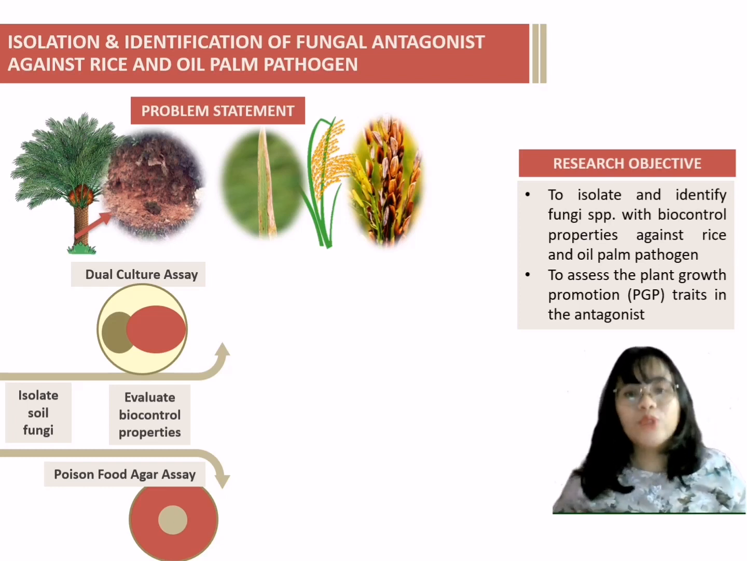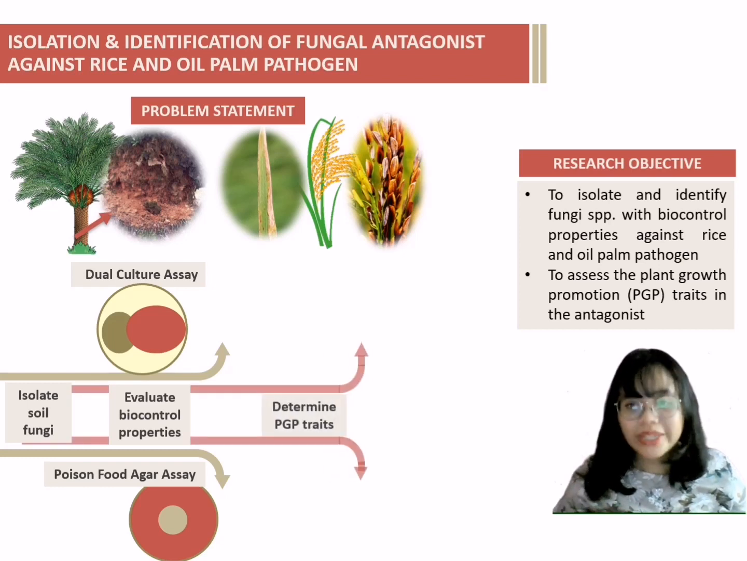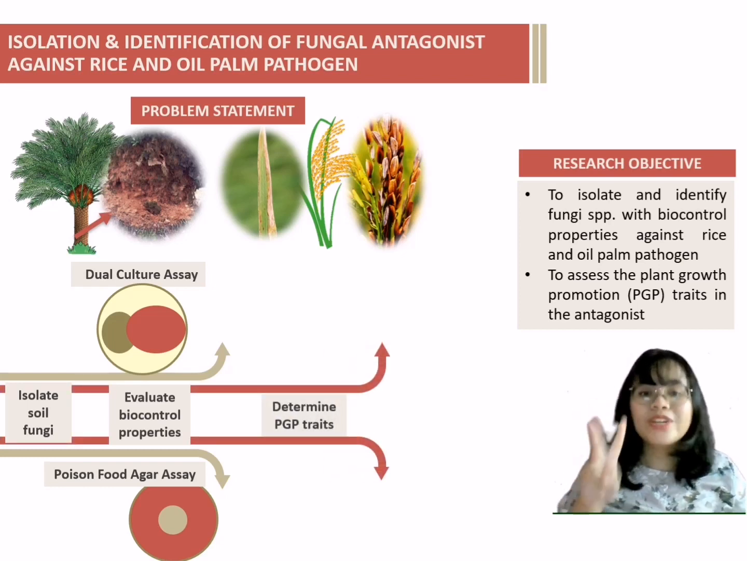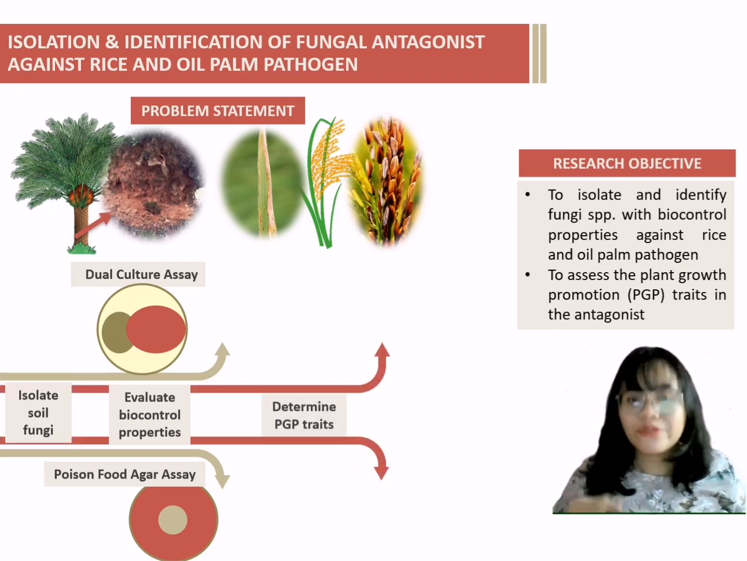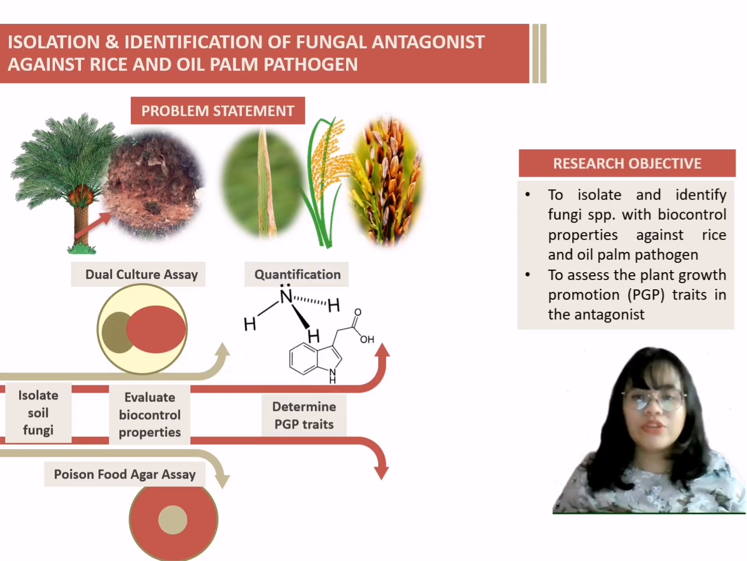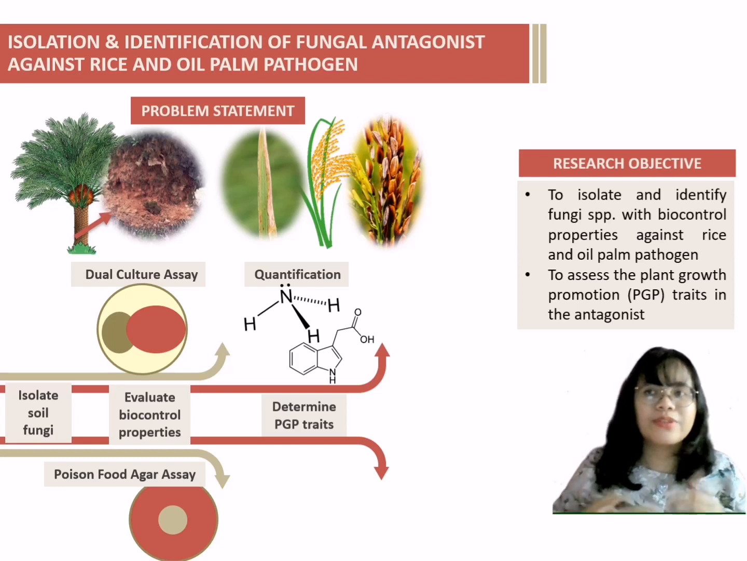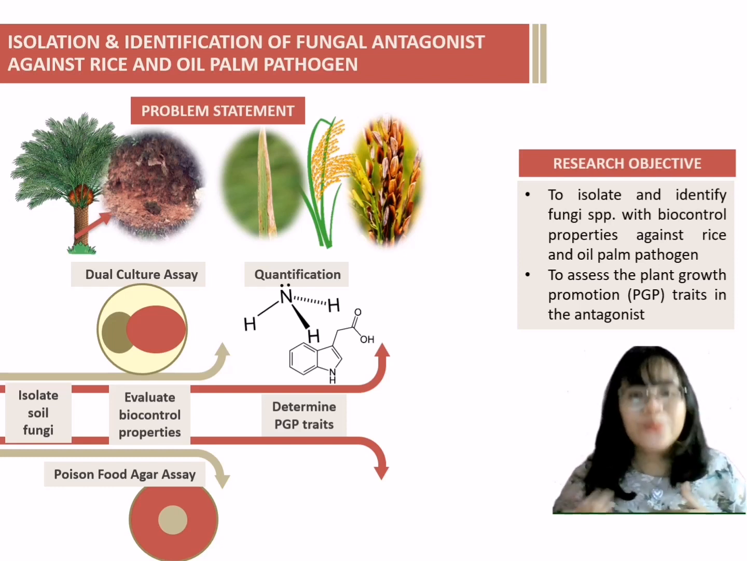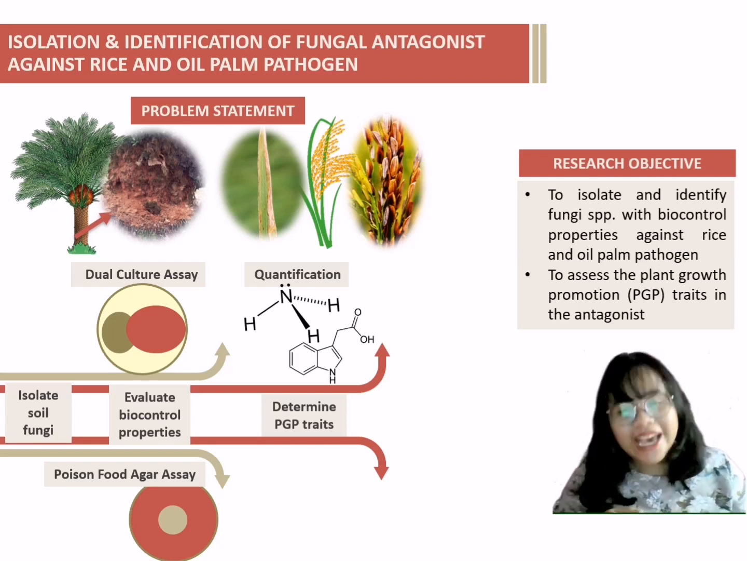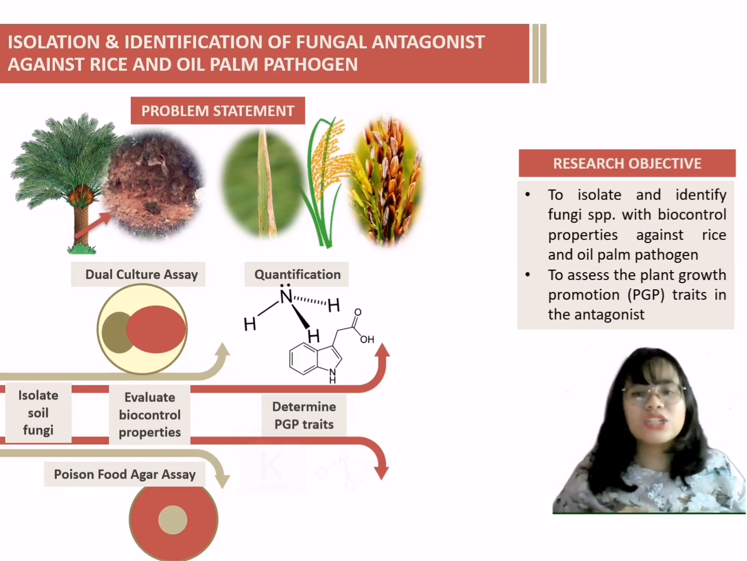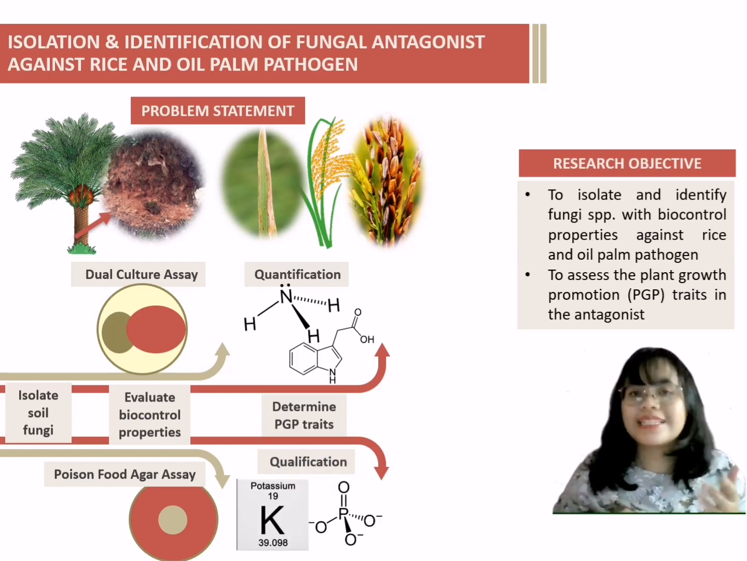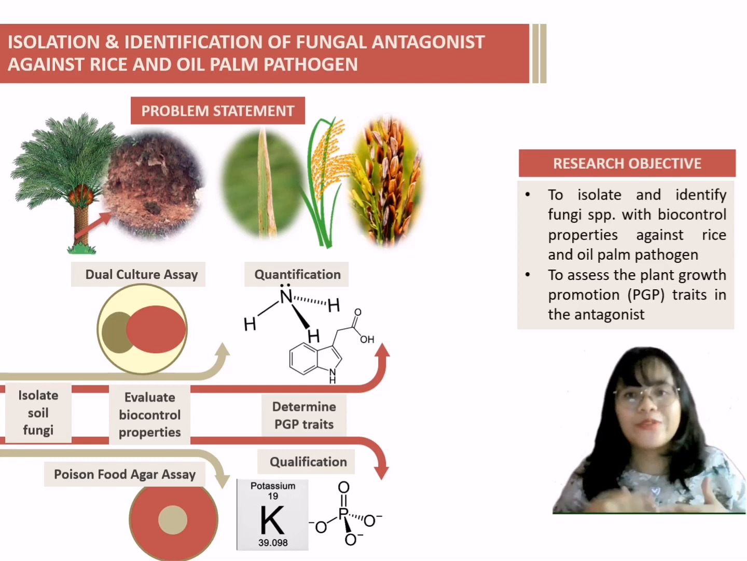After that, we will determine the PGP properties in two parts. The first part, we will quantify the production of PGP compounds, which is indole-3-acetic acid, also known as auxin, which helps the plant to grow, and ammonia. Then we will qualify the solubilization of potassium and phosphate, which are both important for plants.